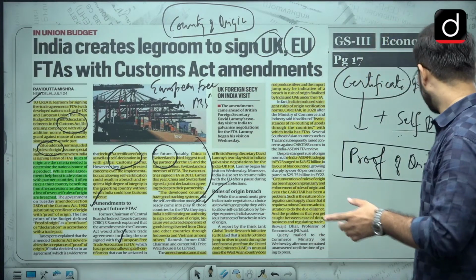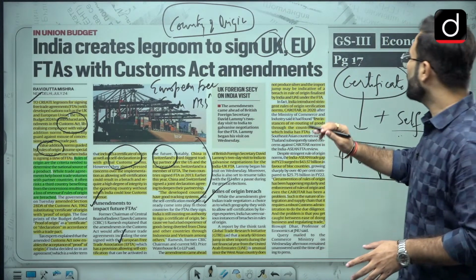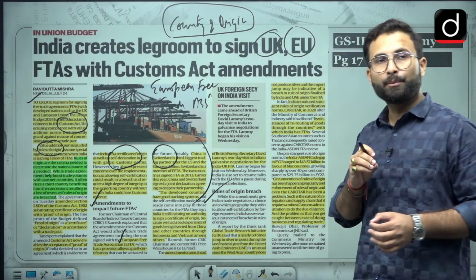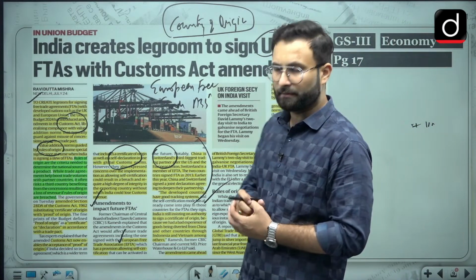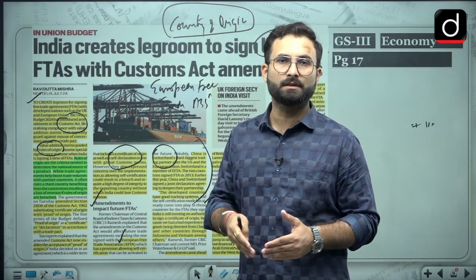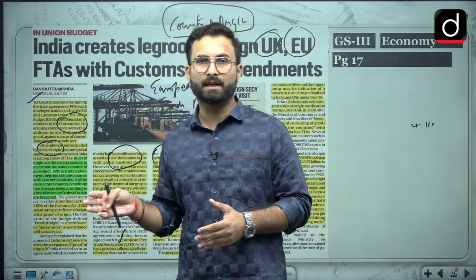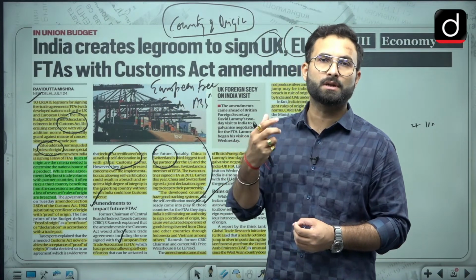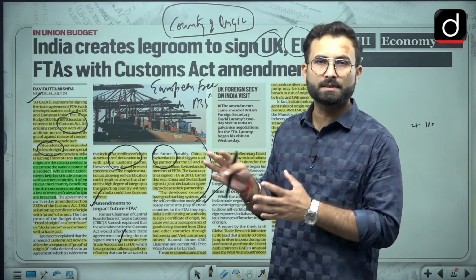Now moving further to the next part. Before that, just know what is certificate of origin, what is self declaration, what is proof of origin. I have discussed these terms: certificate of origin, proof of origin, and the self declaration. Other than that, please remember what is rule of origin, and what is country of origin. All these things you should remember.